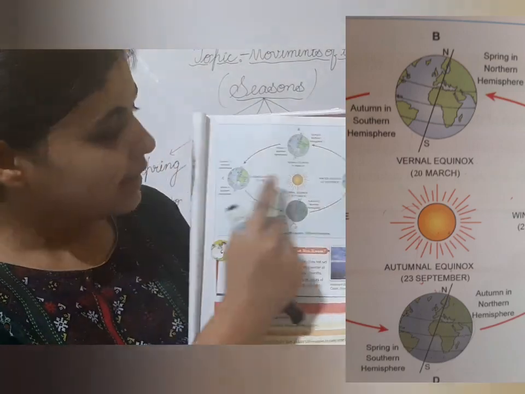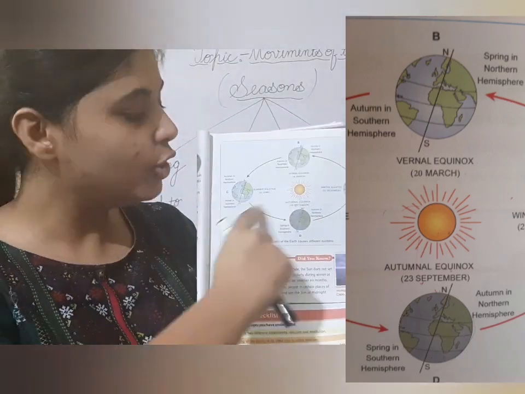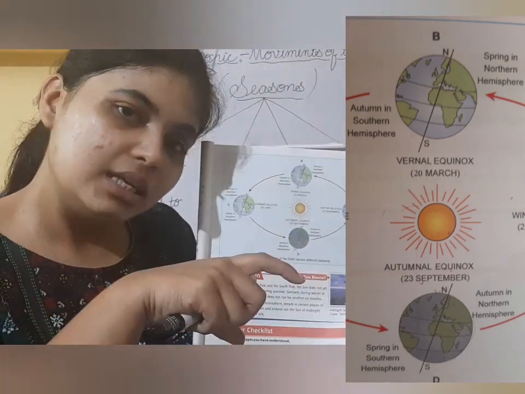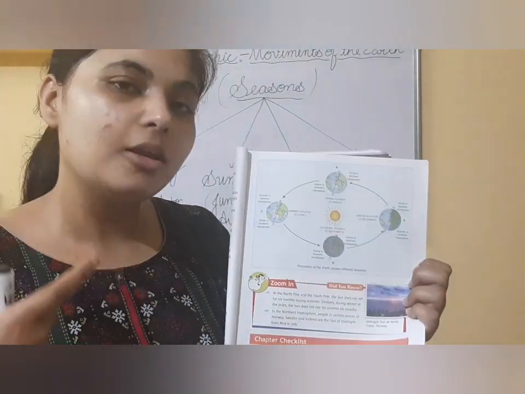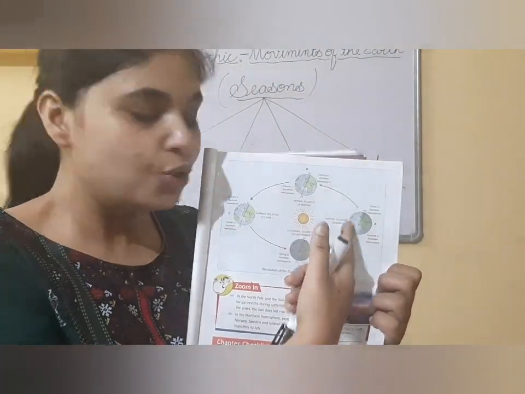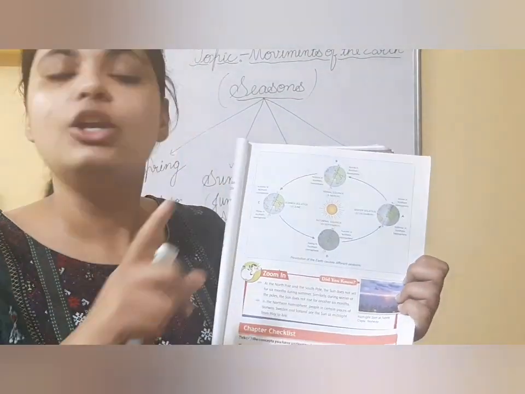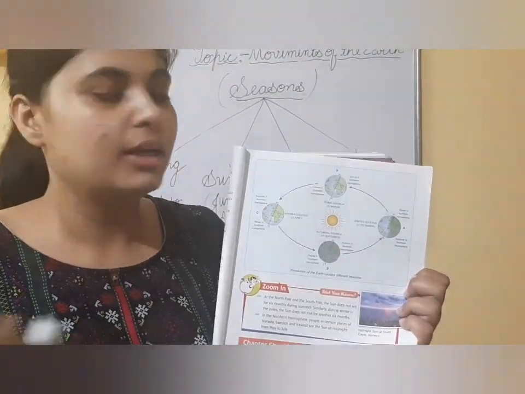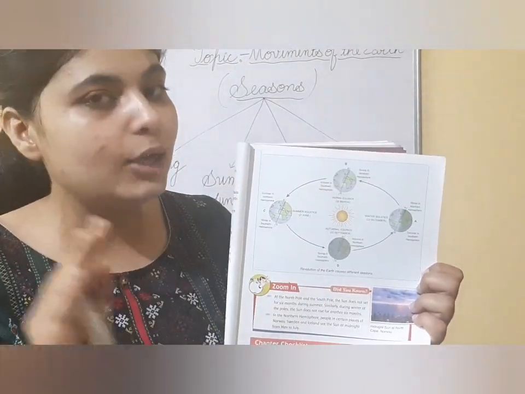Clear? So at these phases, at some point of time, one part is facing the sun, one part is not. Means one part is closer, the other part is far away at this position also. But these are two positions where no part is away, no part is closer to the sun. Both are facing the sun. They are getting the sun in an equal amount.